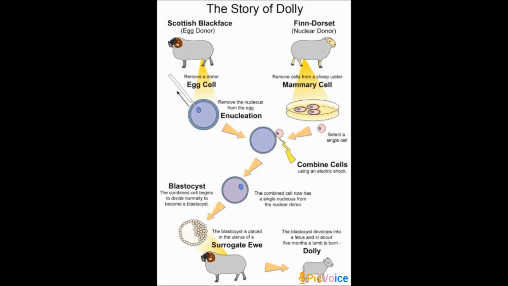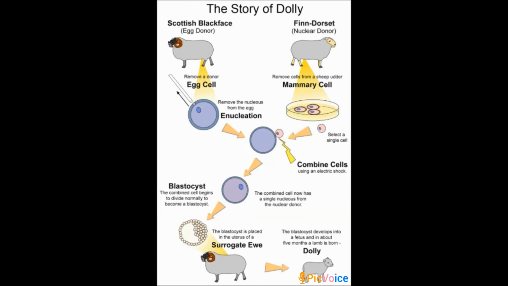The last topic in this lesson is a story, the story of Dolly the clone. It is one of the interesting topics. Cloning is the production of an exact copy of a cell, like a Xerox. Cloning is the production of an exact copy of a cell, or a copy from any other living part, or a complete organism.